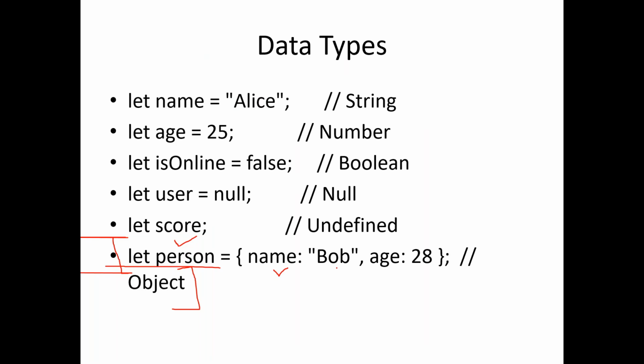So name can be Bob, and he can also have an age, some particular age. This is just an example. If you want to define your own person, you can add more properties to it. You can also mention whether he has a job profile, whether he is available for work, or you can add a flag whether he is a minor or an adult, something like that. So you can play around with it. The basic concept is you can also create objects when you are defining a variable, just as an example of person.